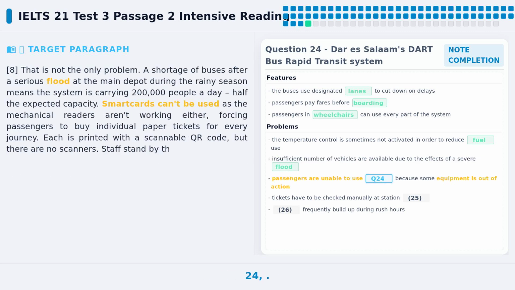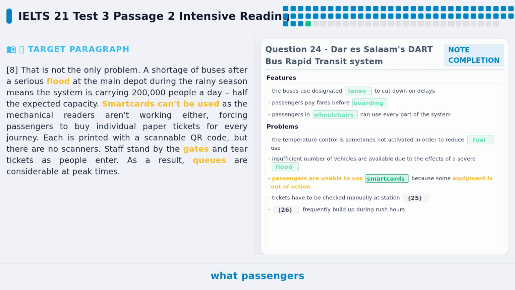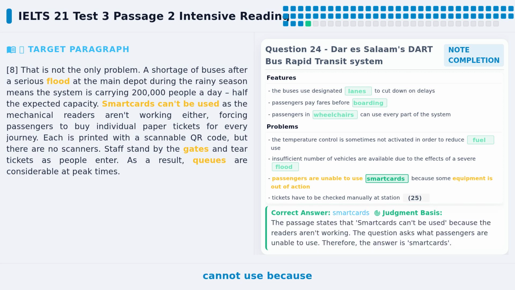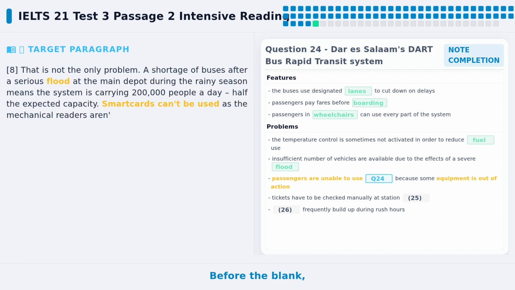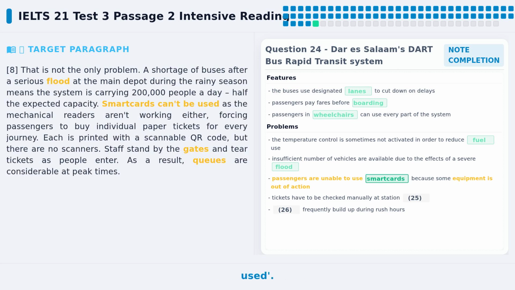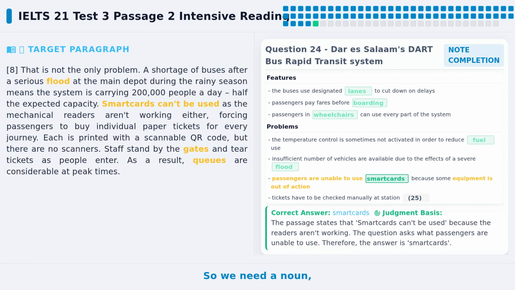Let's look at question 24. The question asks what passengers cannot use because the card readers are broken. Please pause the video and think about it first. Before the blank, we see can't be used. So we need a noun, the thing passengers cannot use. The clue word is mechanical readers.